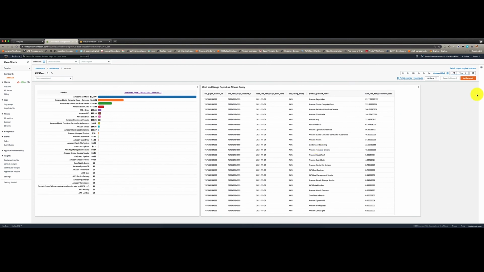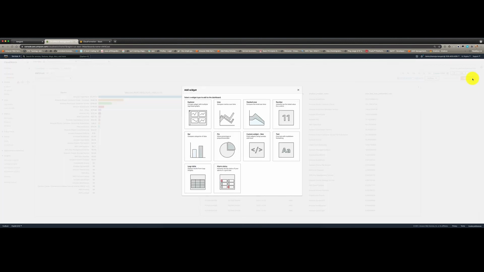So I'm going to use a recently announced functionality called Custom Widget. As the name suggests, the custom widget basically allows you to pull in data from any source. You code the widget using Lambda and more. So let's get started. In order to make it simpler for you, the CloudWatch team already built multiple Lambda functions to pull in data from certain sources.